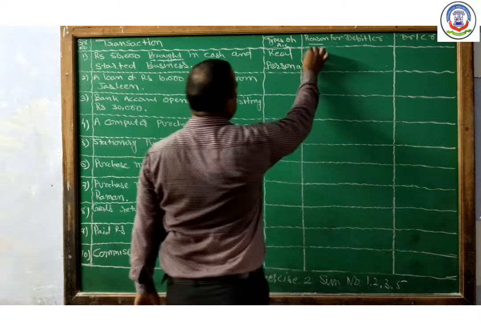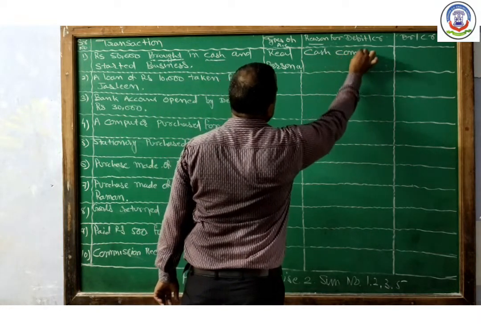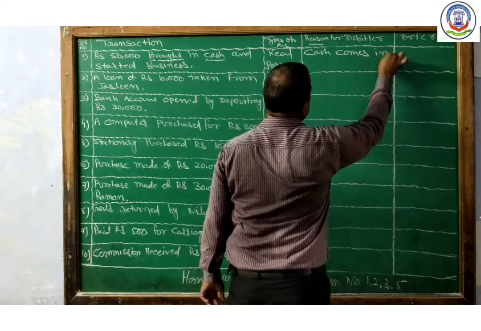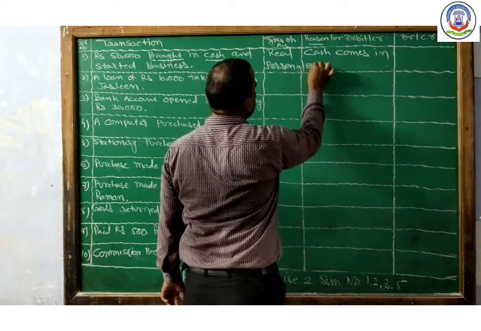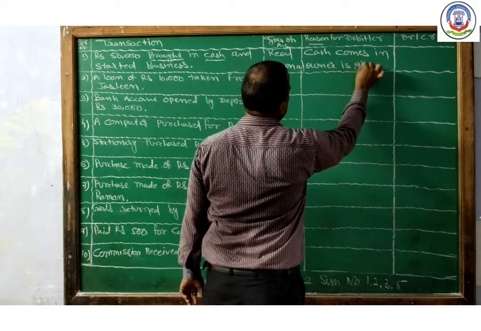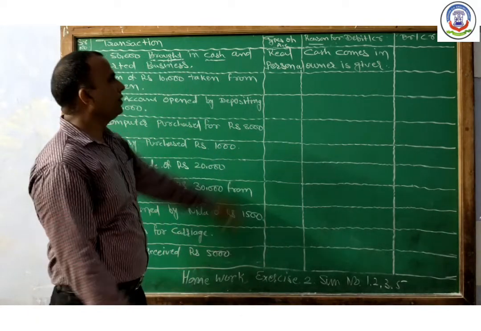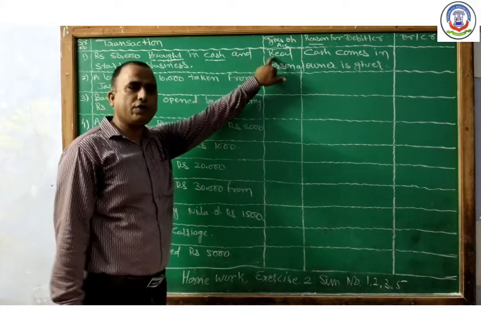So in this transaction cash comes in, and the owner is the giver. Apply the rule of real account: debit what comes in.